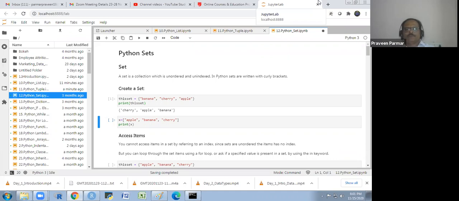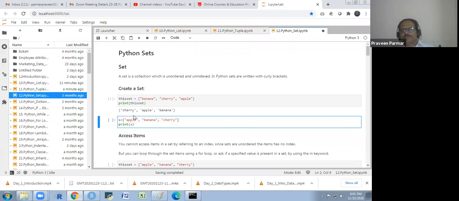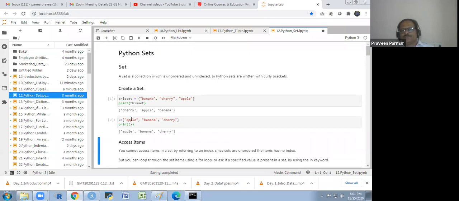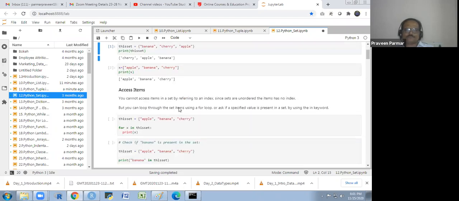In the list you see the order: apple, banana and cherry. In the set it is not in that order: cherry, apple, banana, you see the difference. You cannot access an item in a set by referring to an index since sets are unordered and items have no index.